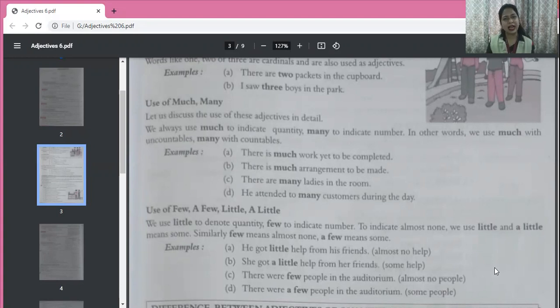Few people means hardly any. And there were a few people in the auditorium. That means there were some people. There may be 5, 6, 7 or 10, less in number, but yes, they were there. So that's the difference.